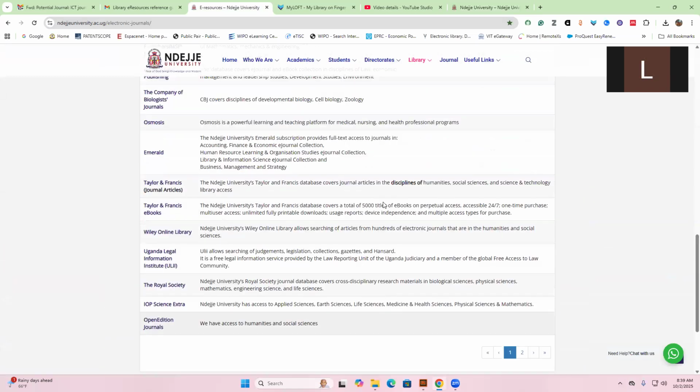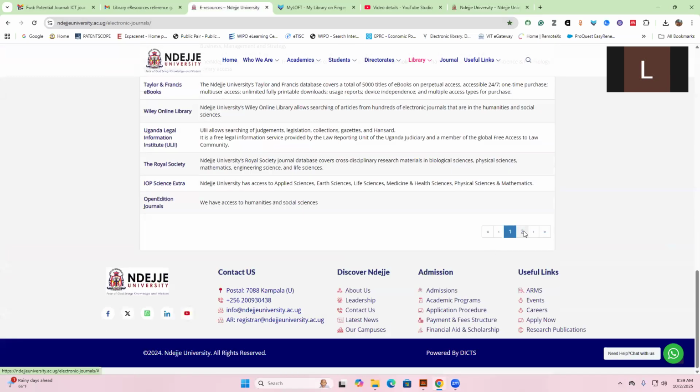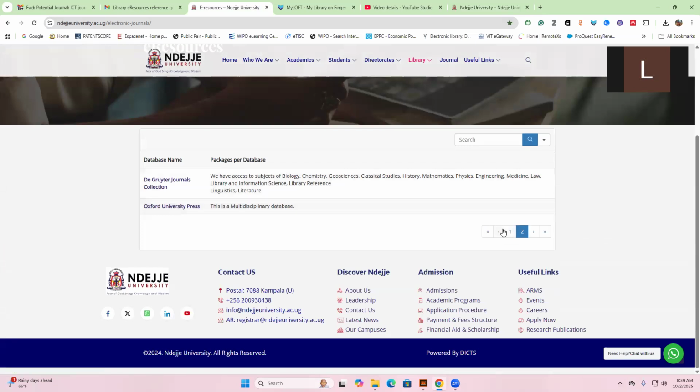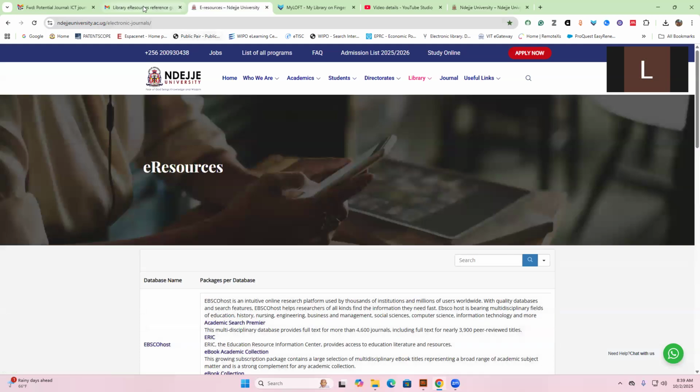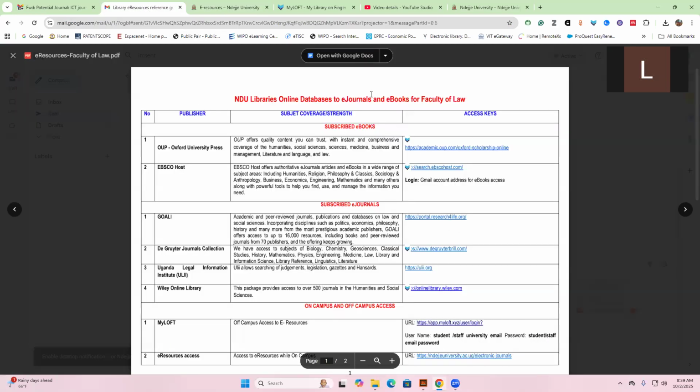A number of them are listed here, and you can also move to page 2, where we have more. So when you are here, we have different databases which you can have access to. However, we've simplified it for you and come up with a reference guide as far as your faculty is concerned. Among them, we have the subscribed ebooks and the subscribed e-journal materials.